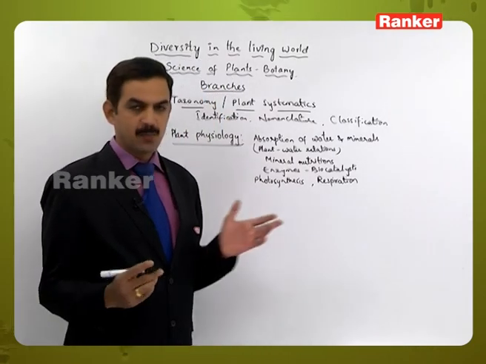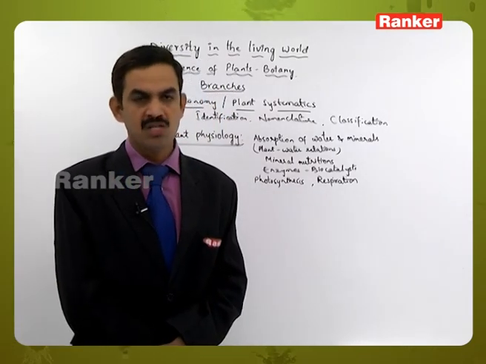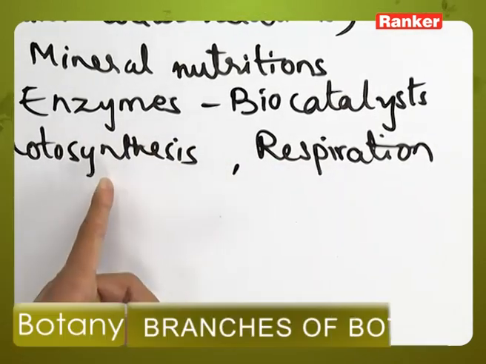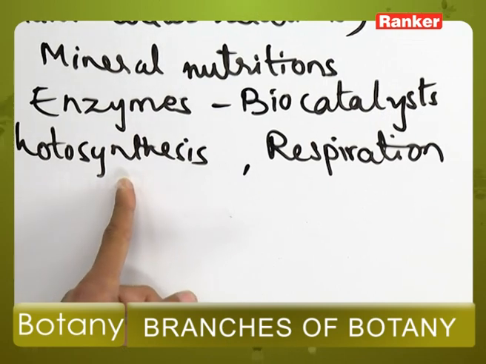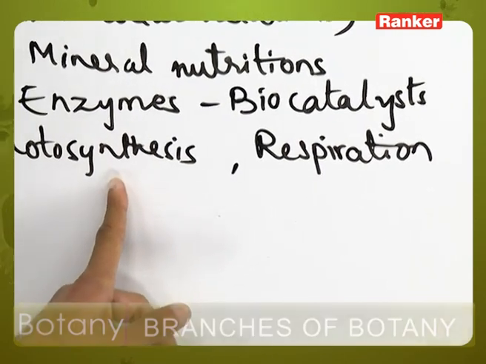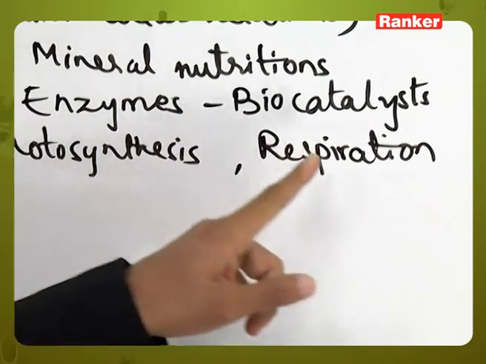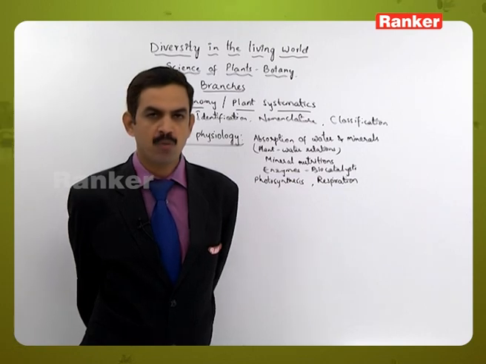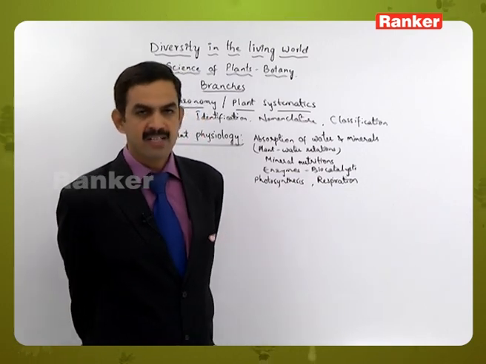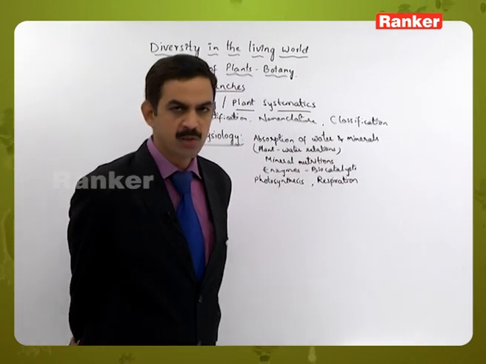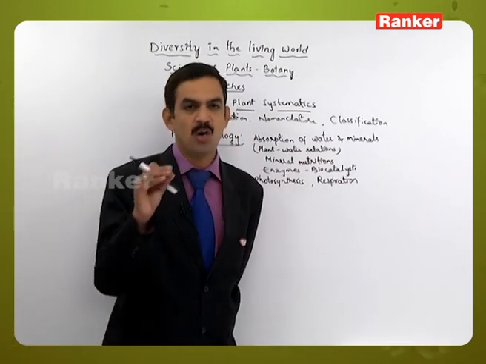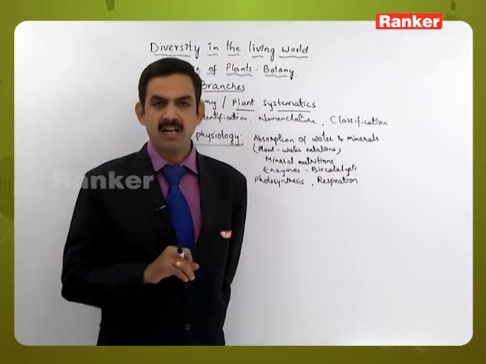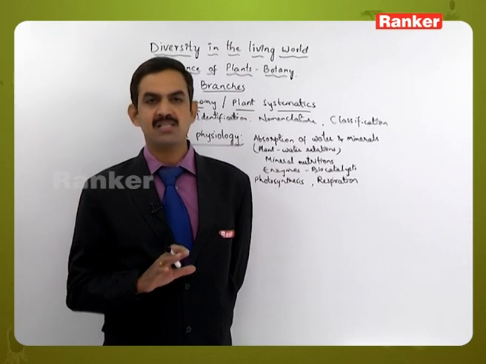Here respiration is a process which provides energy, which is used for all other metabolic functions. We consider photosynthesis an anabolic process, a constructive process in which simpler molecules are converted into complex molecules, whereas respiration is the catabolic process, where complex molecules are broken down into simpler molecules. When complex molecules are broken down, the energy present in them is released. That's why we consider respiration a catabolic and exergonic process.